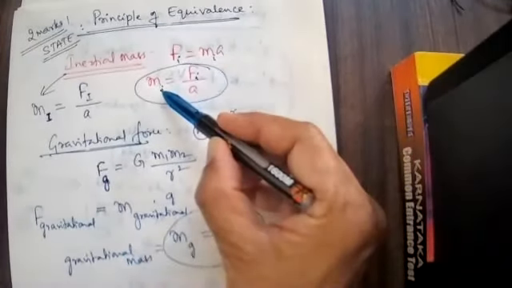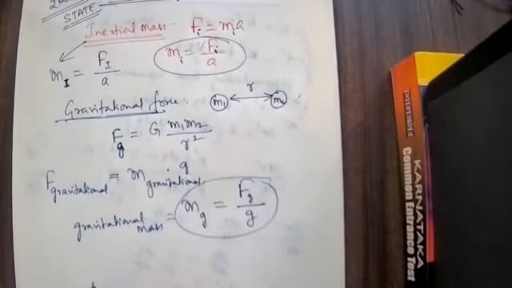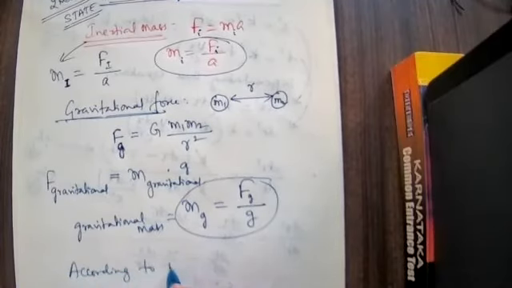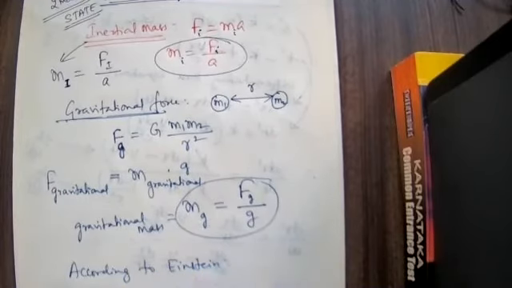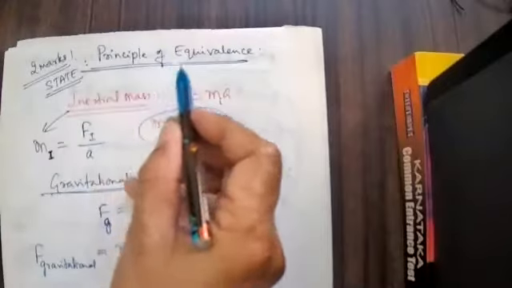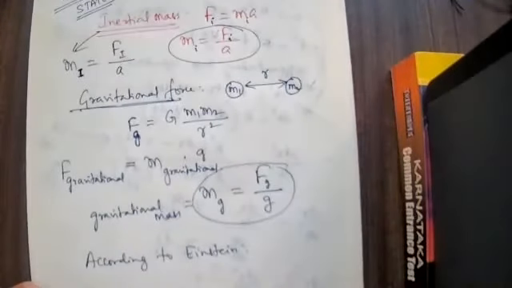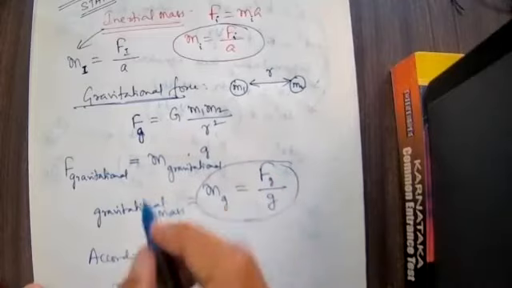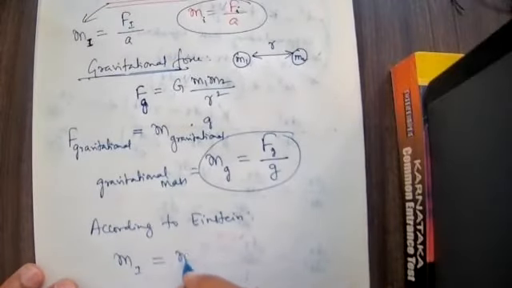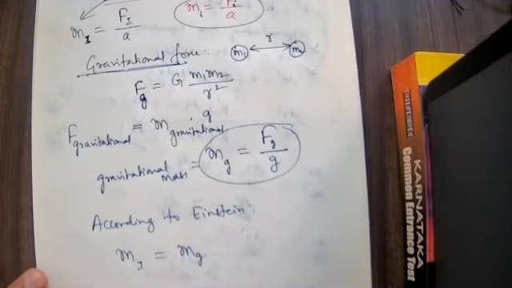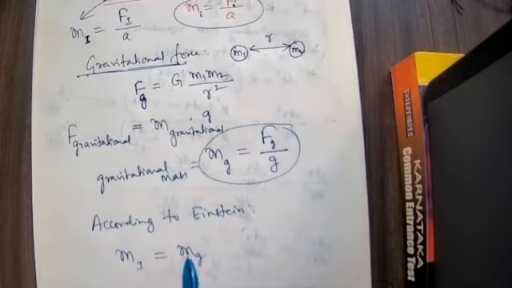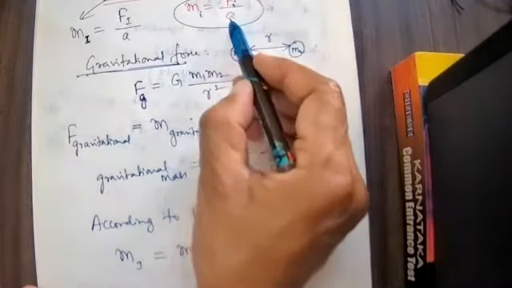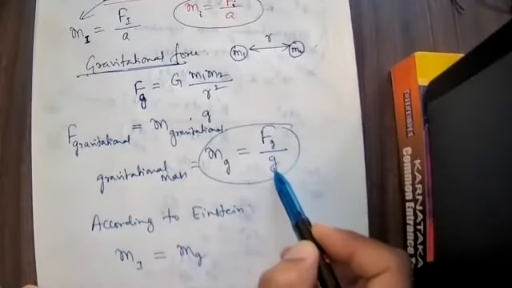this inertial mass and gravitational mass of a body are one and the same. They are equal to each other. So according to Einstein, this is called the principle of equivalence. It says that inertial mass is equal to gravitational mass. Inertial mass is how much? This one, Fi divided by a. This is Fg divided by g.